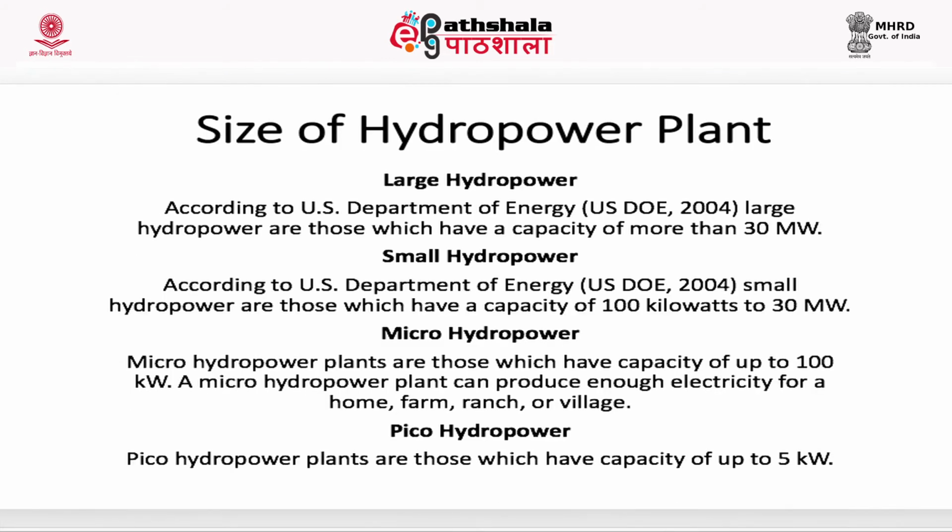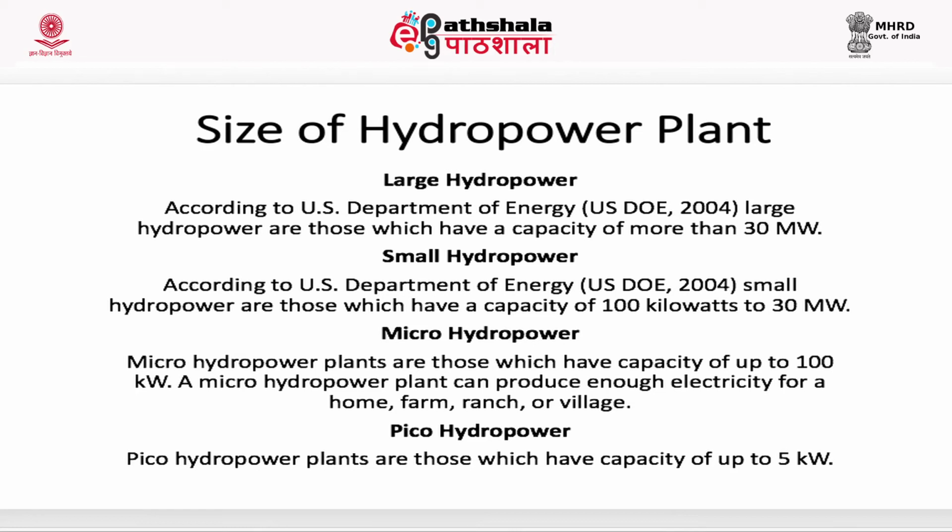Size of hydropower plants. Large hydropower plants. According to the US Department of Energy, large hydropower plants are those which have a capacity of more than 30 megawatts. Small hydropower plants are those which have a capacity of 100 kilowatts to 30 megawatts. Micro hydropower plants are those which have a capacity of up to 100 kilowatts.